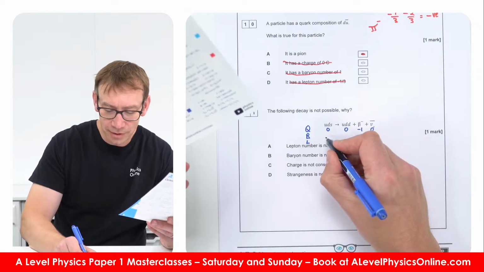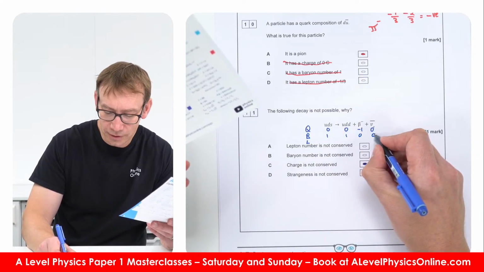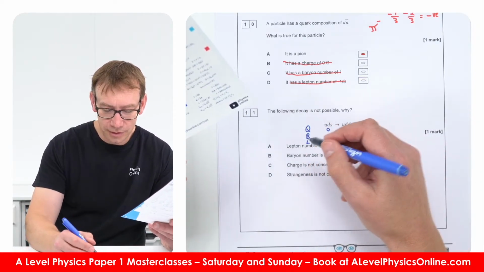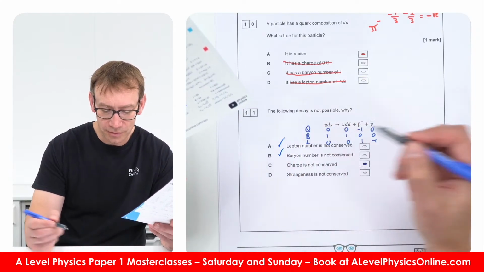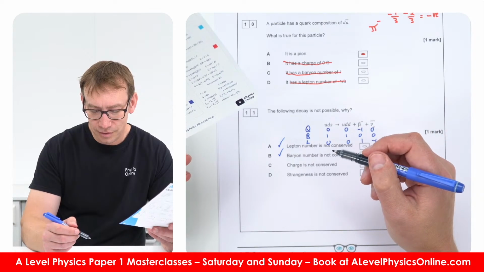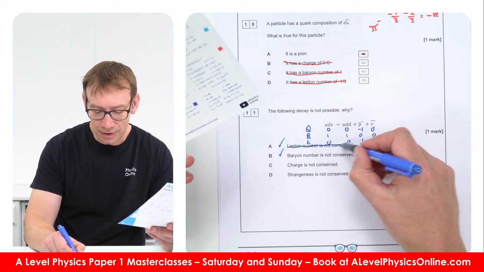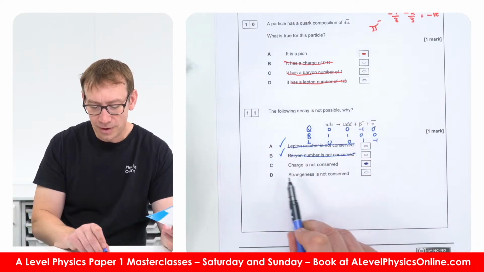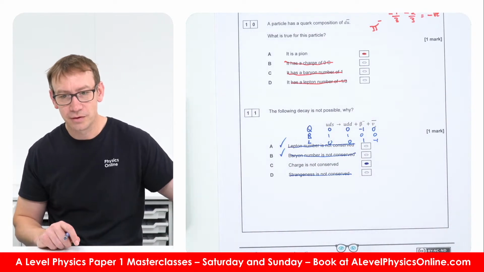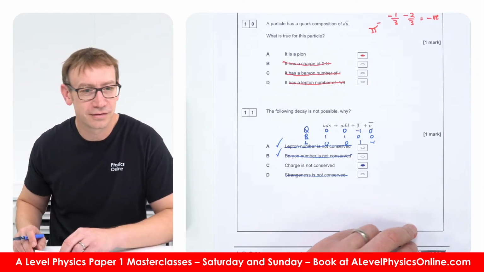Okay, baryon number 1, 1, 0, 0, lepton number 0, 0, 1, -1. So lepton number is conserved, baryon number conserved. So that's an incorrect statement. Strangeness is not conserved is true, but that doesn't mean it can't happen, so therefore charge is not conserved. So my answer for 11 is C.